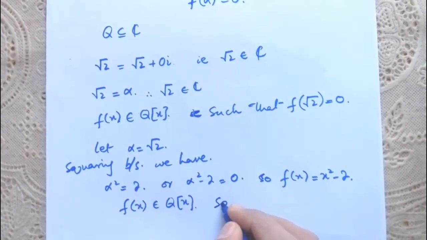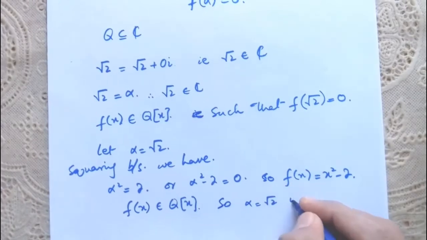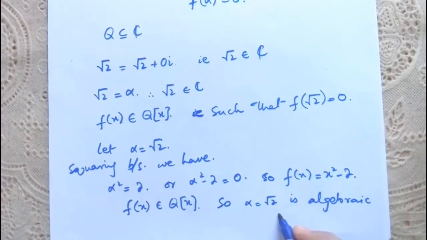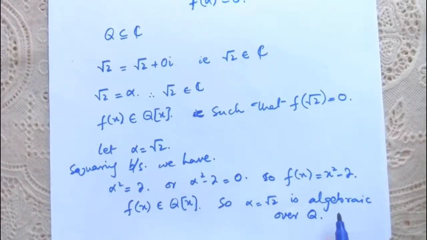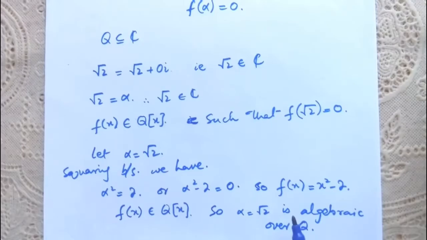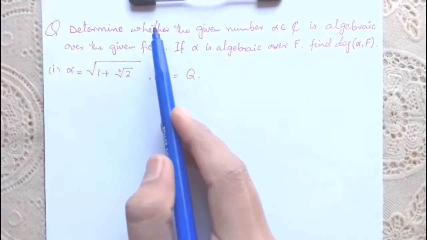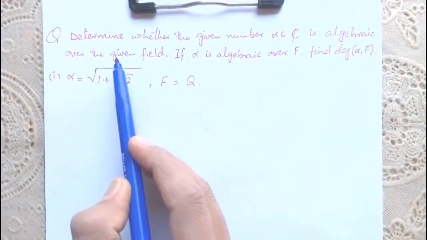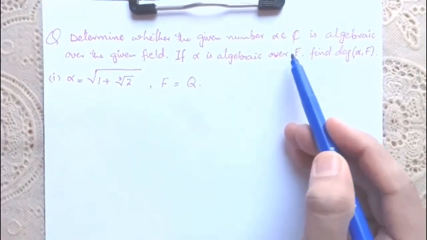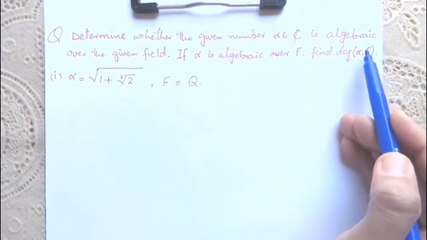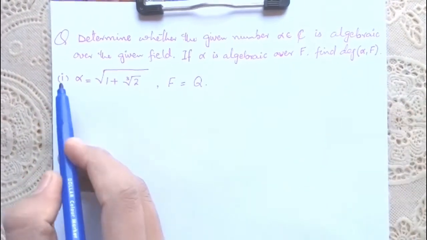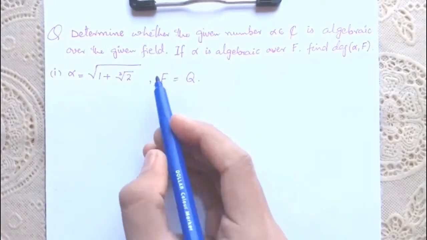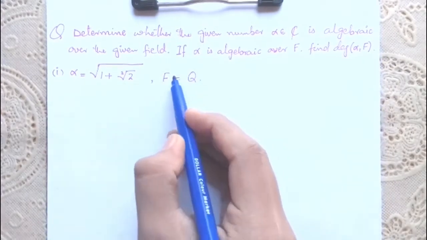So alpha is equal to radical 2 is algebraic over Q, right? Now let's see some more examples. So here is a question. Determine whether the given number alpha that belongs to the complex numbers is algebraic over the given field. If alpha is algebraic over F, find the degree of alpha over the given field F. And the question is alpha is equal to square root of 1 plus cube root of radical 2, and the given field is the field of rationals.